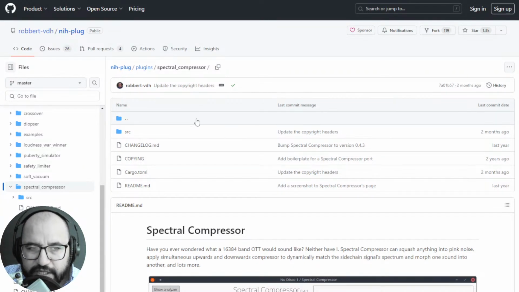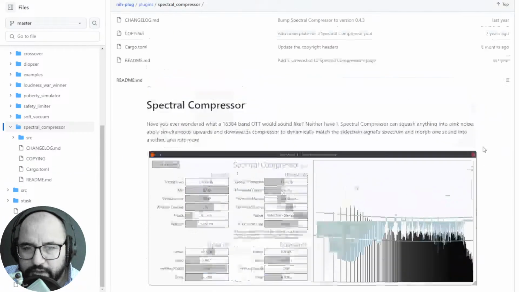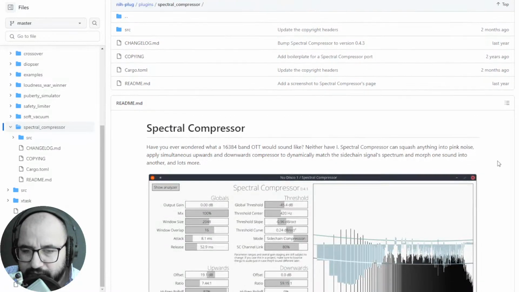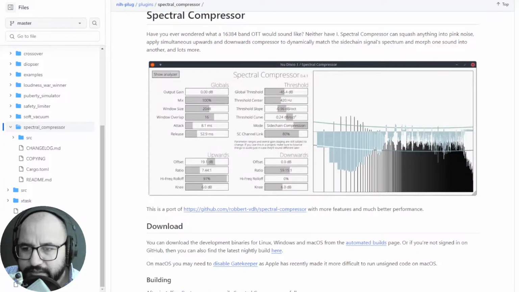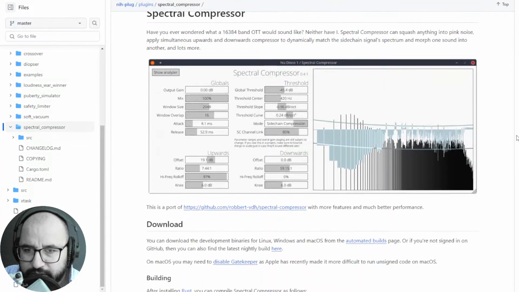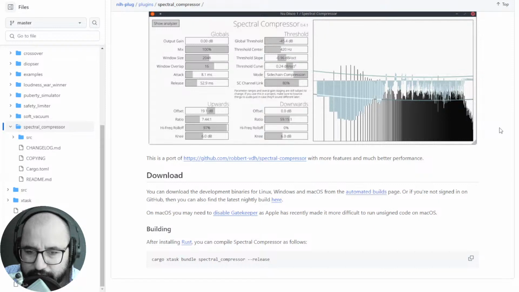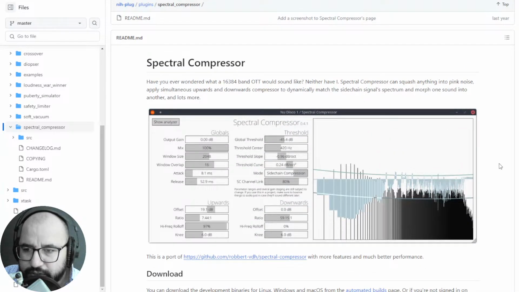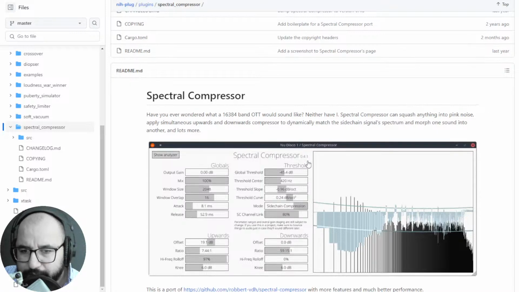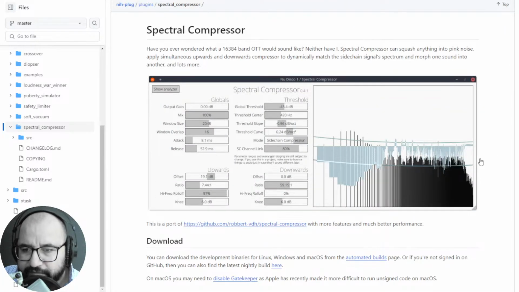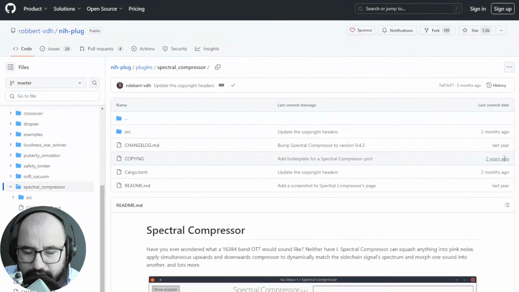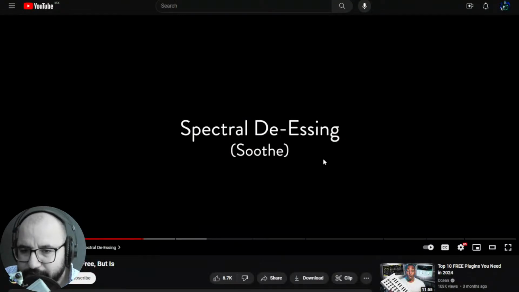By Robert VDH, we have a new compressor, another one, but this one I think is more special because you can do a lot of things, not only compression, with this spectral compressor that I'm gonna show you in a moment in this video. So this compressor can be used as a de-esser, as a dynamic equalizer, maybe over-the-top compression. Yeah, pretty cool. The user interface looks a bit dated, of course, but the sound is what matters, right?